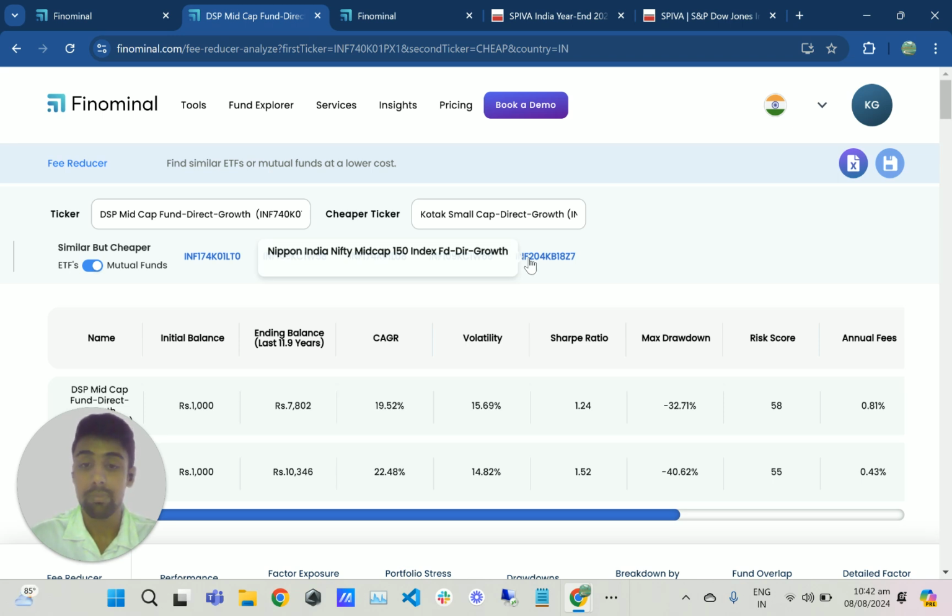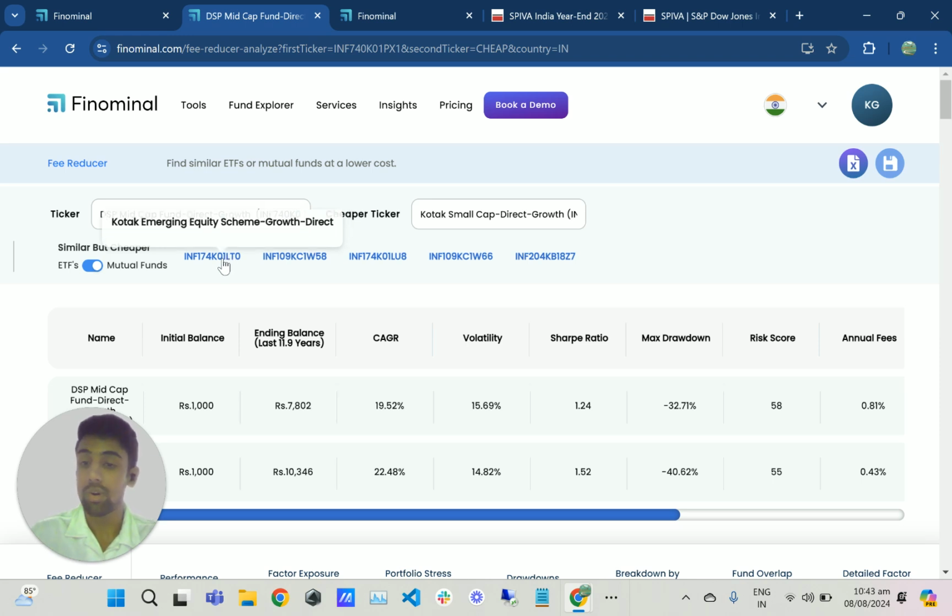So here you can see the Nippon Mid-Cap 150 index. Again, it's a passive index fund. You can also see the ICICI Prudential Mid-Cap 150 benchmark. And there are also other mid-cap funds here. So it is called the Kotak Emerging Fund, but it's actually a mid-cap fund.